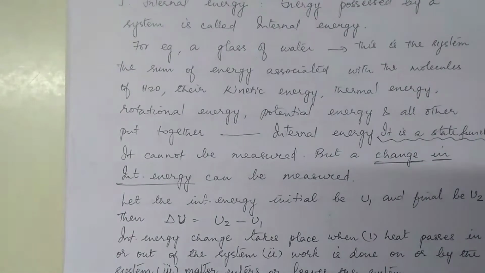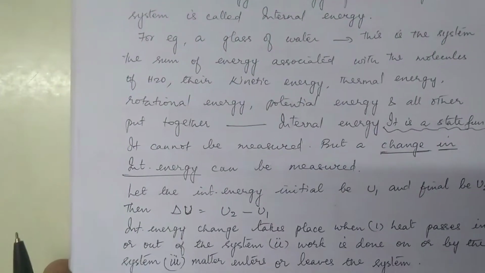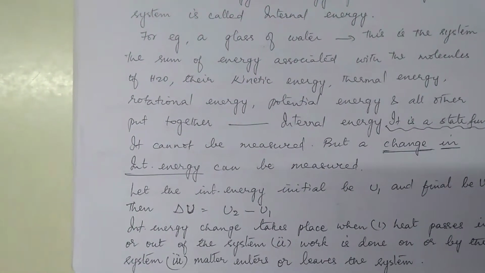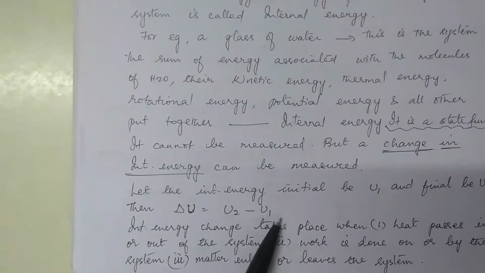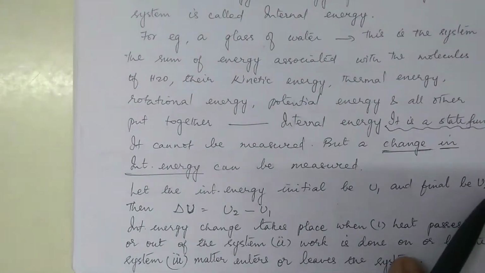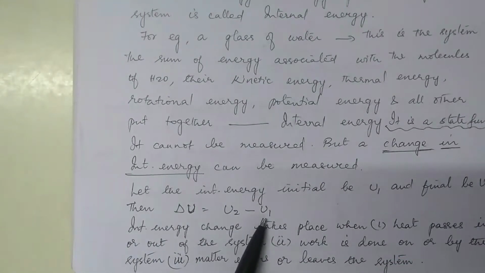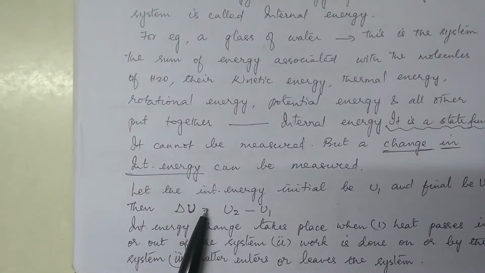But as the state function suggests, it is the difference between final and initial. So what is change in internal energy? That is equal to U2 minus U1. U1 was initial and U2 was final, is it not? U2 minus U1 is delta U.